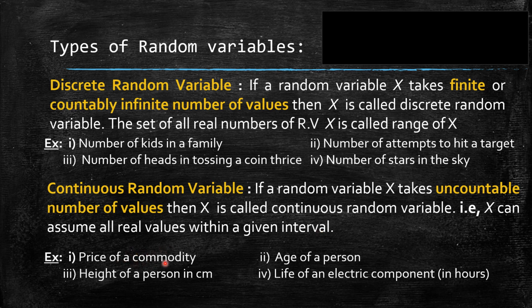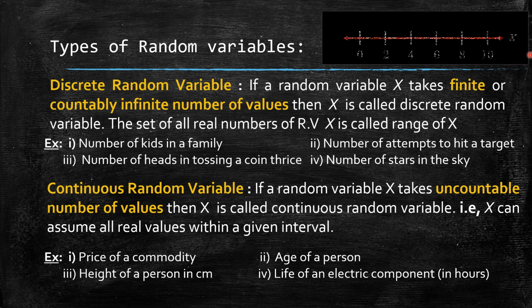For example, price of a commodity, age of a person, height of a person in centimeters, life of an electric component in hours. For all of these, the range will be in terms of an interval a less than or equal to x less than or equal to b. So this is an example. If it is a DRV, it takes point by point values 2, 4, 6, 8, 10, etc. If it is a CRV, the range is from this point to this point.